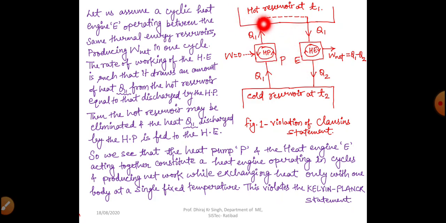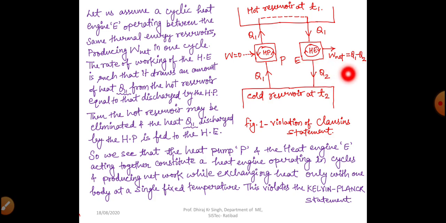So there will be no need of this hot reservoir, this thermal energy reservoir. So we remove that thermal energy reservoir and we take that heat Q1 directly as an input to the heat engine. And what are we getting finally? We are getting W net equal to Q1 minus Q2, right? So net work we are getting here.